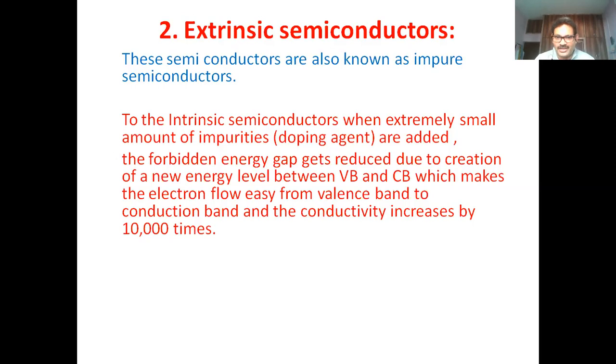The doping agent creates a new energy level between the valency band and conduction band, which makes electron flow easy from the valency band to the conduction band. Thereby, the conductivity increases 10,000 times.